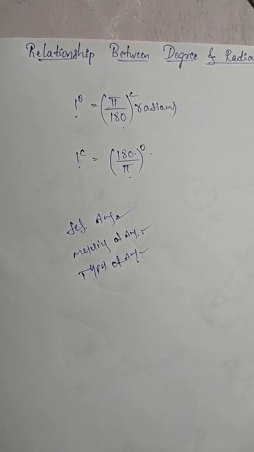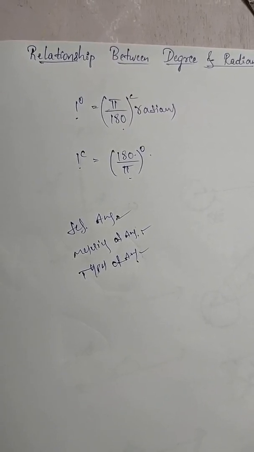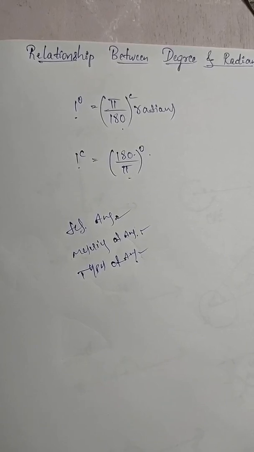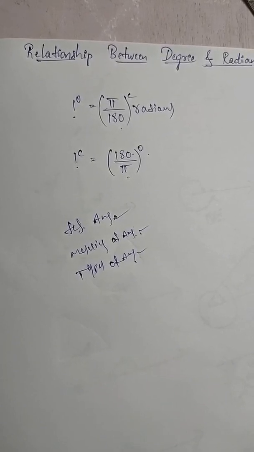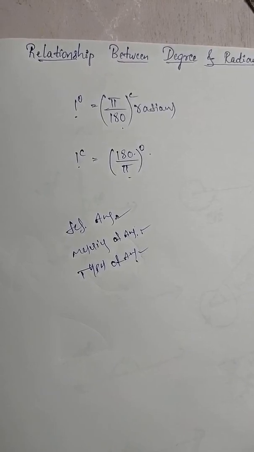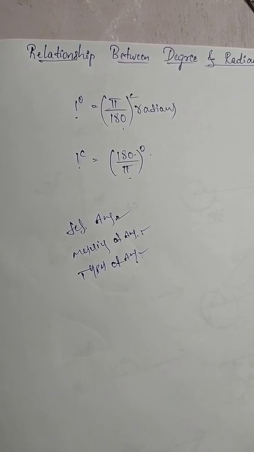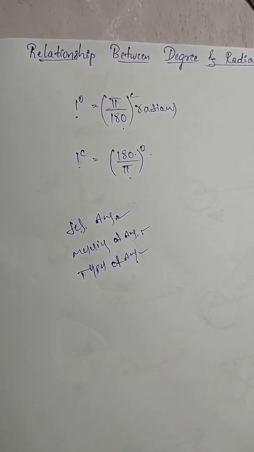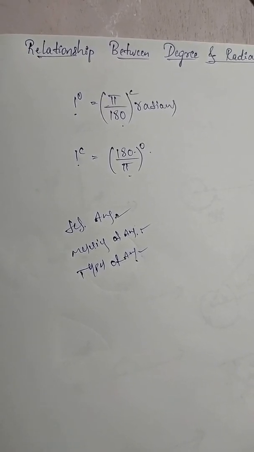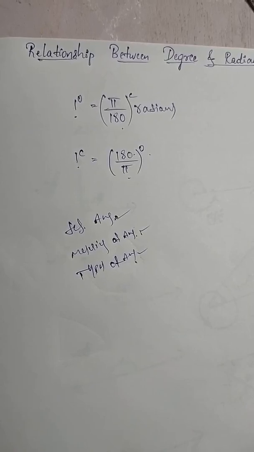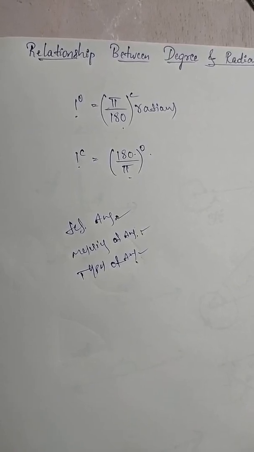Is it clear? And the formulas you studied in your lower classes, from 8th standard to 10th standard, the basic formulas in mathematics, write all the formulas in one separate book.